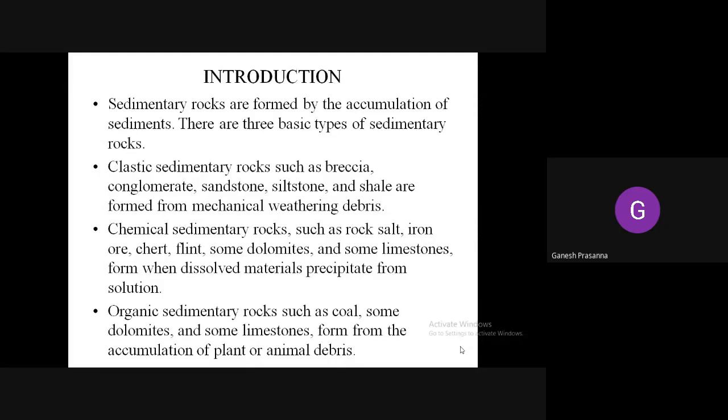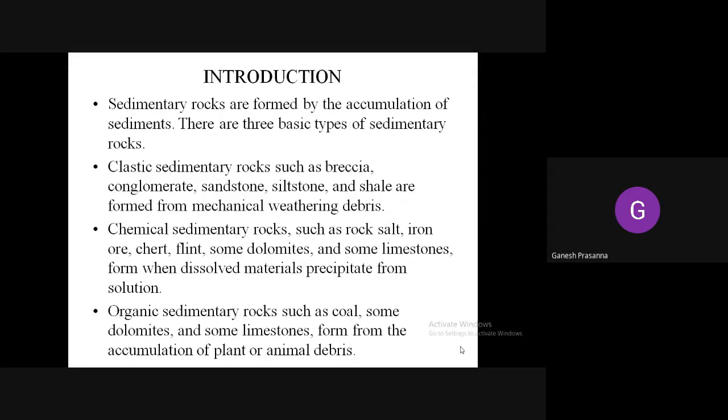These are formed by the accumulation of sediments. Sediments are the small particles which are found in nature after the disintegration of rock. Either it may be broken down physically or chemically, and they form the sediments. So there are three types of sedimentary rocks. One is the clastic sedimentary rock, formed from pre-existing rock grains or rock fragments. They are formed from mechanical weathering. It's a very important point.